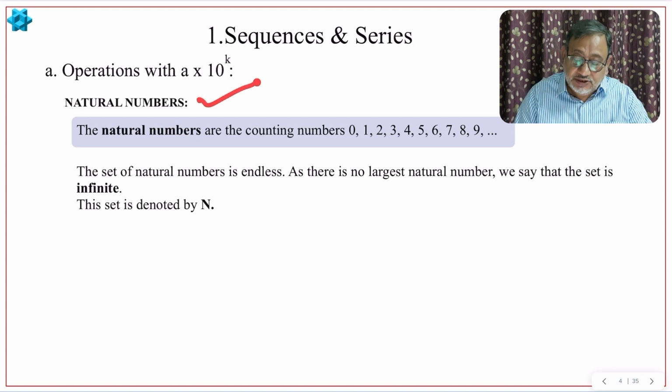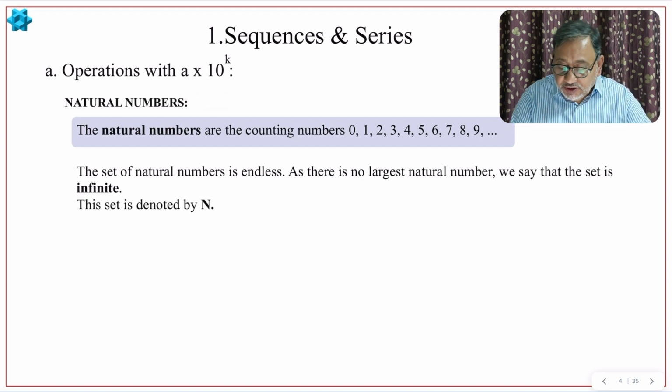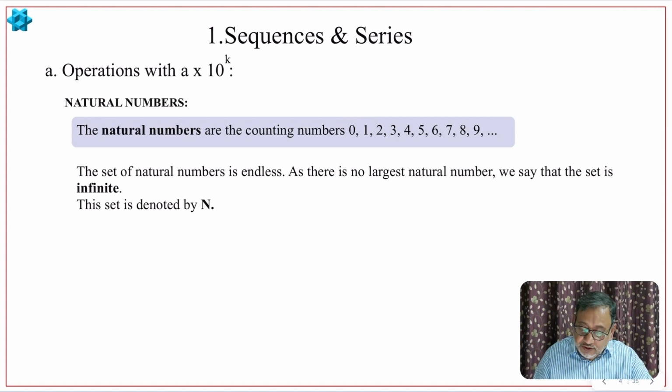So natural numbers. I hope you know the natural numbers. In short, we can call them counting numbers, but they start with 0: 0, 1, 2, 3, 4, and so on. The set of natural numbers is denoted by capital N. And this is an infinite set, of course, because this is unending. You can have any thousands and 100,000 and so on, right?